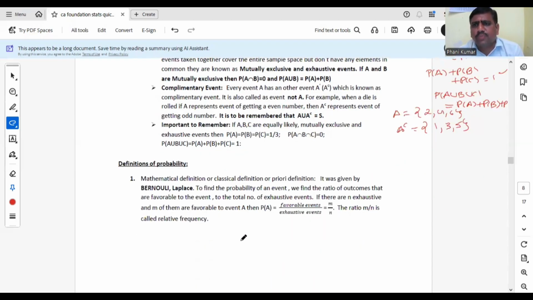నెక్స్ట్, definitions of probability. Mathematical definition or classical definition or priori definition అని కూడా అంటాం దీన్ని. So suppose in an experiment there are n equally likely, mutually exclusive and exhaustive events and m of them are favorable to happening of event A. Then what is probability of A? A event probability అని ఎలా కనుక్కుంటాం? Favorable events by exhaustive events. This is the main definition of probability.